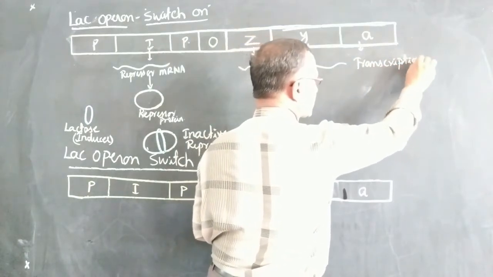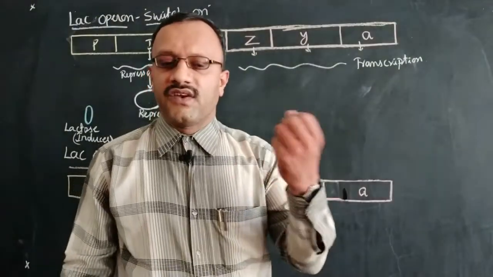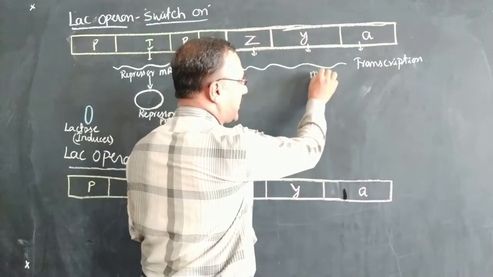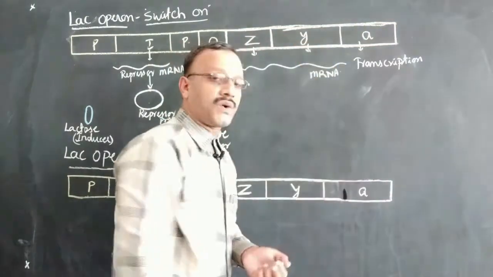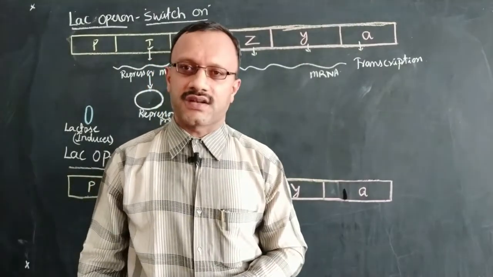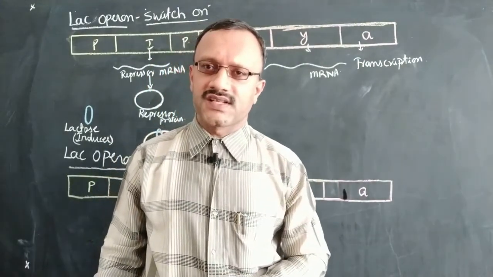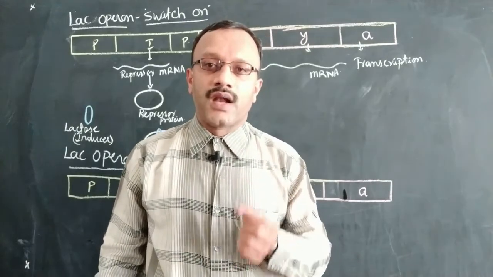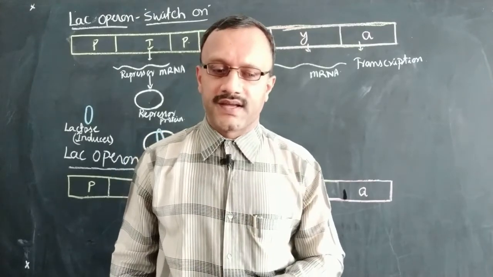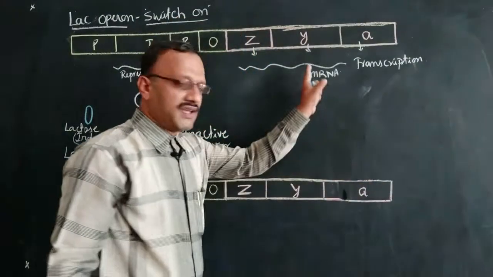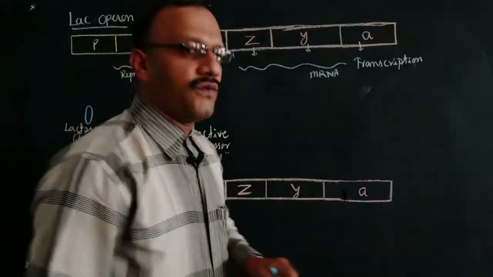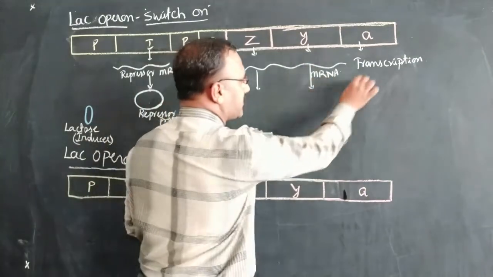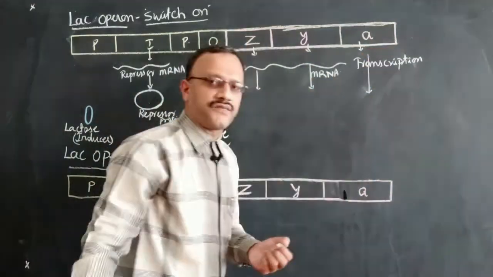So here, transcription takes place, forming mRNA. That transcribed mRNA undergoes the process of translation. As we know, translation is the process in which protein synthesis takes place, that is, polymerization of amino acids. Each one of these mRNAs will undergo polymerization, forming three different types of enzymes.